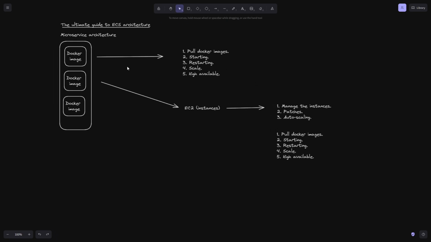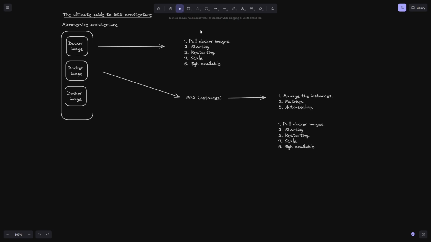Now, if you look at this whole process, this is a very manual process, right? And it's time consuming and it's very administrative, right? And so we need a platform that can do all of this for us on our behalf, so that our attention goes into running the application, making sure that we're deploying features at a very fast rate, and that we really are staying competitive. If you look at all of these here, none of them are adding any business value, right? Even though they are helping our application run, that's not where our efforts really should be focused.